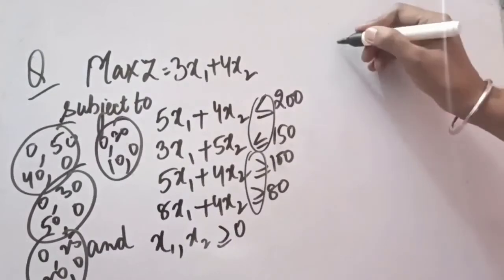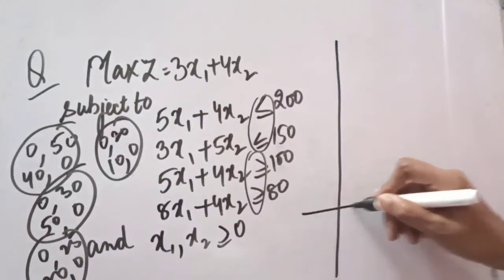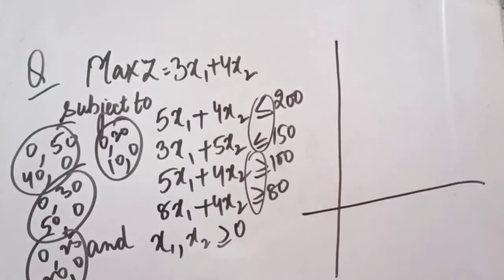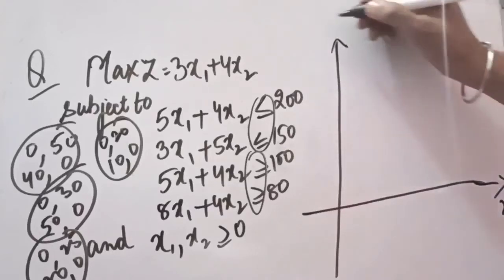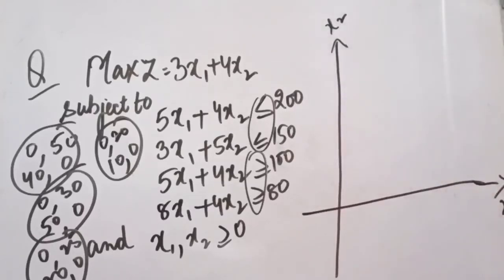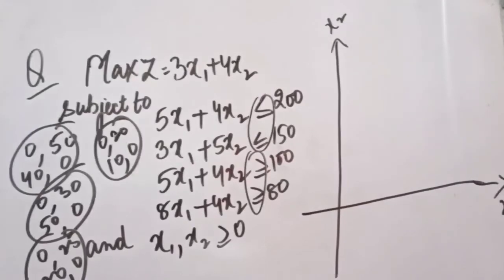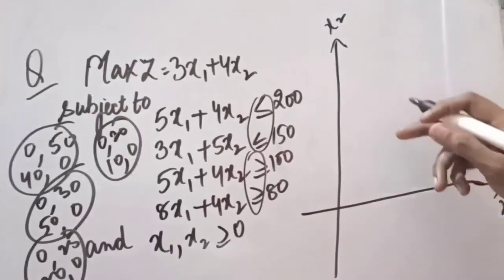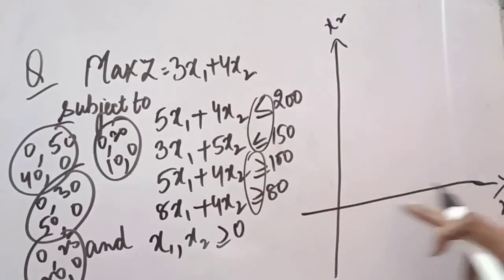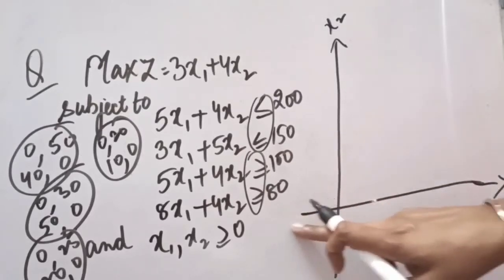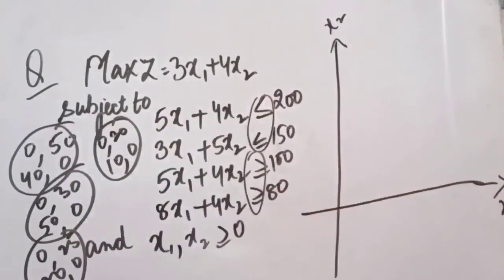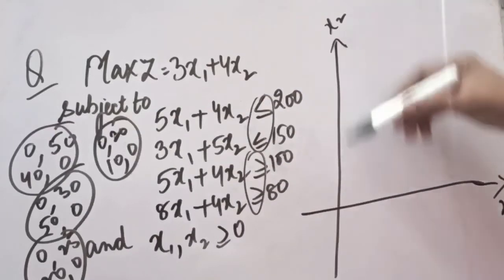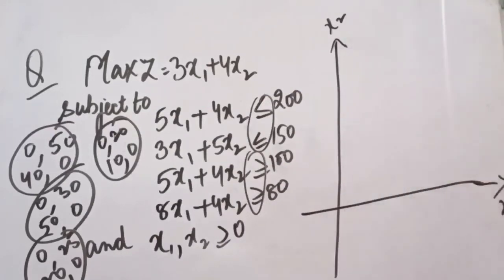So now we will prepare a graph and we will plot these points on this graph. Now always this will become our x-axis and this will become our y-axis. But in the question x1 and x2 are given. So x1 and x2 will be shown like this on the graph. The next thing is, this will be the positive side of x1. If we have to find the negative side, it will be this for x1, because sometimes certain values become negative also. Similarly, this is our x2 positive side and this is our x2 negative side below.